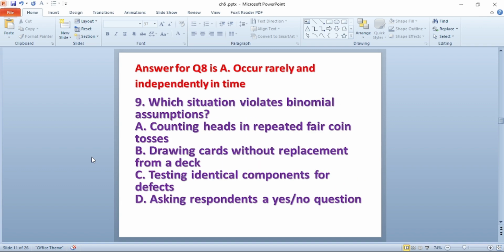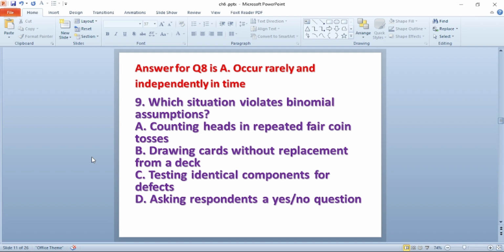Question number 9. Which situation violates the binomial assumption? A, counting heads in repeated fair coin toss.